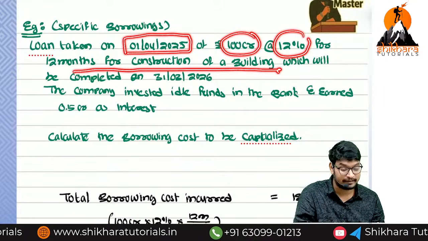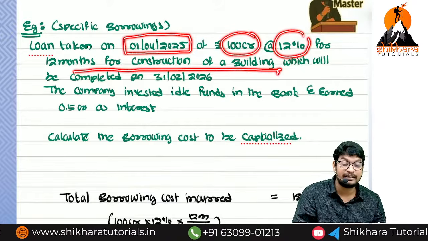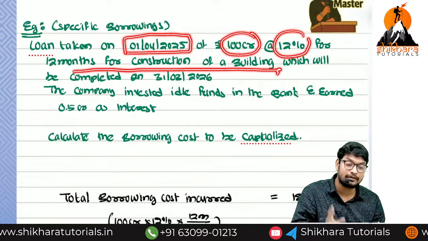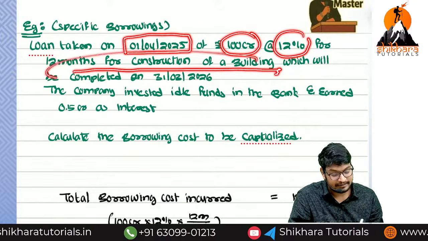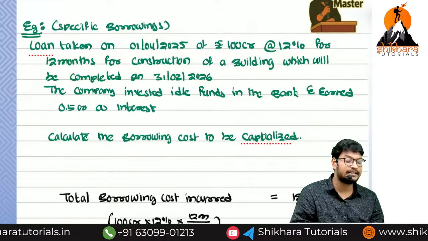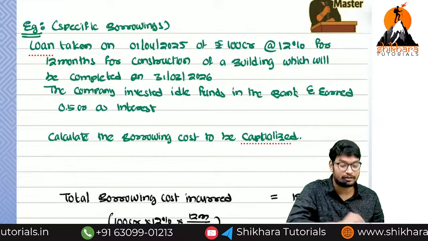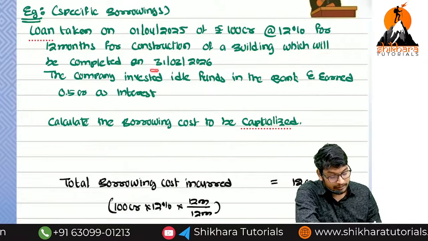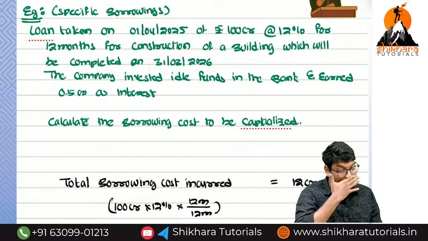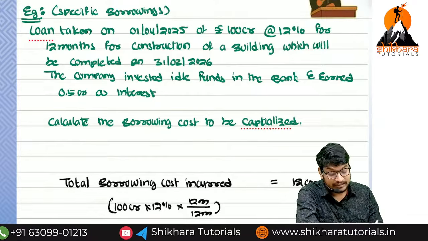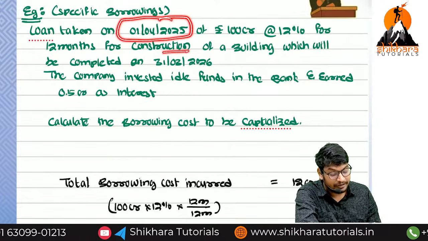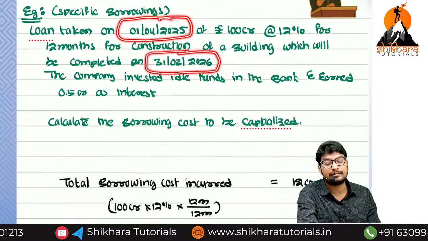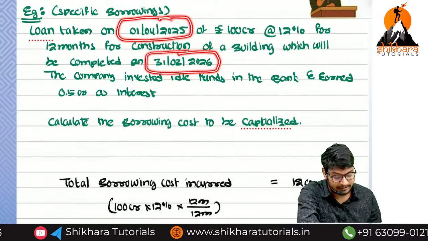Why are we going to call it a qualifying asset? It is taking a substantial period of time to get ready for its intended use or sale. Okay? So for that reason this is called a qualifying asset. So this borrowing is called specific borrowing. Borrowing cost was computed on 31st March 2026. The loan was taken on 1/4/2025. We are going to compute on 31st March 2026. That means total 1 year was completed. Yes, totally 1 year was completed.